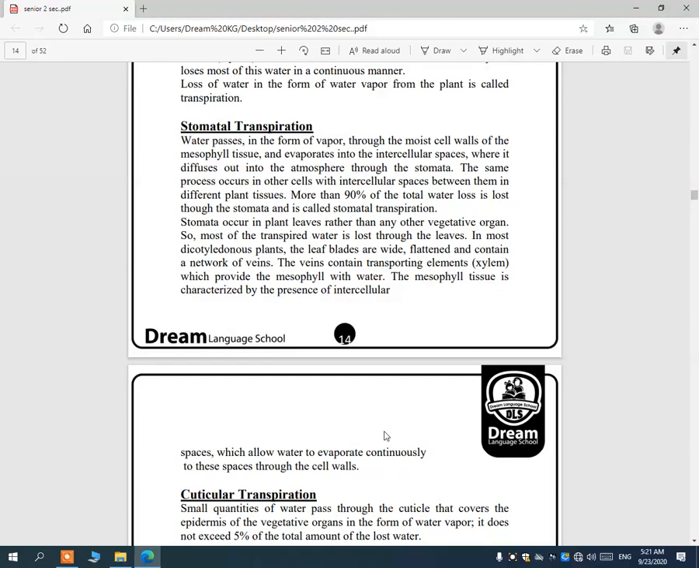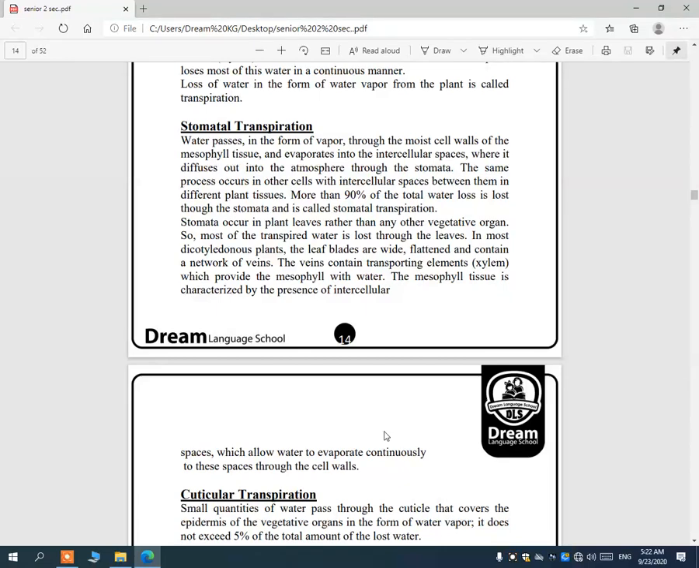The stomata occur in plant leaves rather than in other vegetative organs. So most of the transpired water is lost through the leaves in most dicotyledon plants. The leaf blades are wide and flattened and contain a network of veins. The veins also contain the transporting element, the xylem.